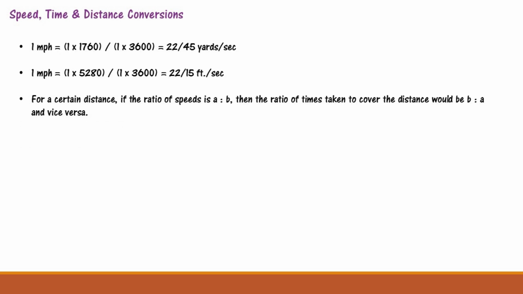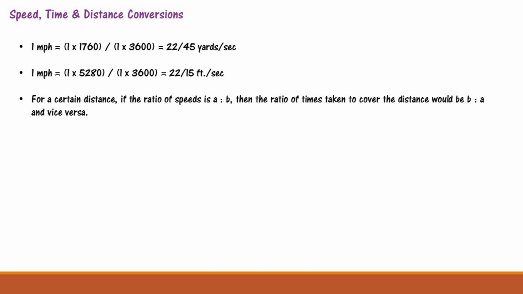Now 1 mile per hour is equal to 1 multiplied by 1760 divided by 1 into 3600, that will be 22 by 45 yards per second. And 1 mile per hour is equal to 1 into 5280 divided by 1 into 3600, that will be 22 by 15 feet per second.